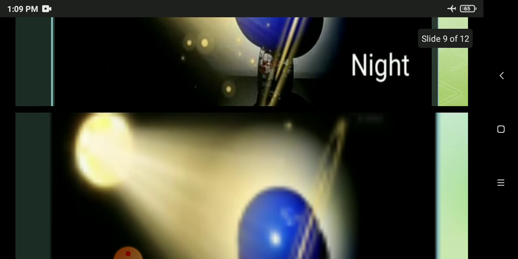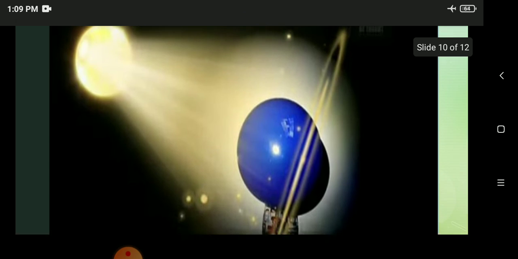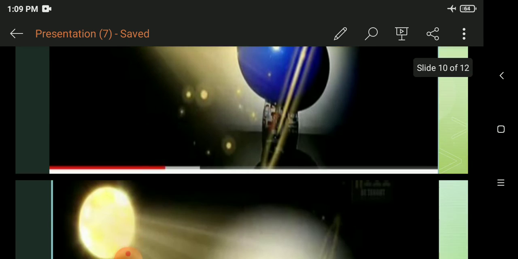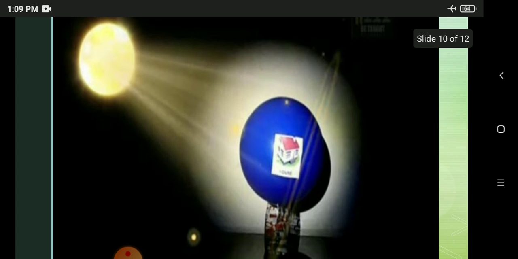Okay, see this. Now just imagine, this is the sun and this is the earth. When the ball rotates and the earth rotates, then we receive the sunlight. We say it is day in the half that gets light, while in the other half where sunlight does not reach, it is night.